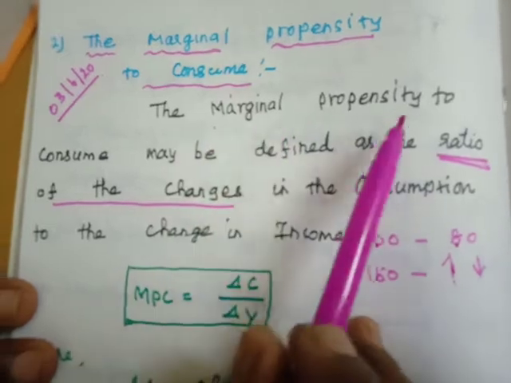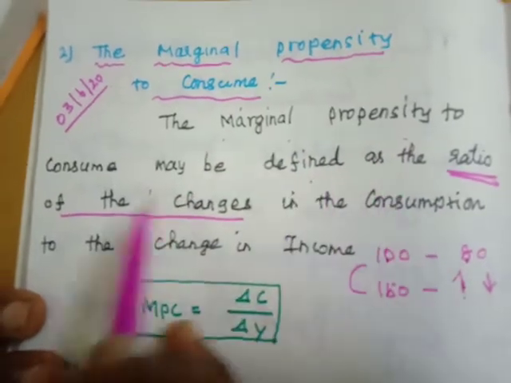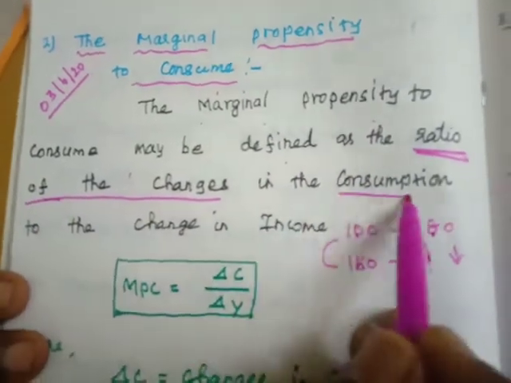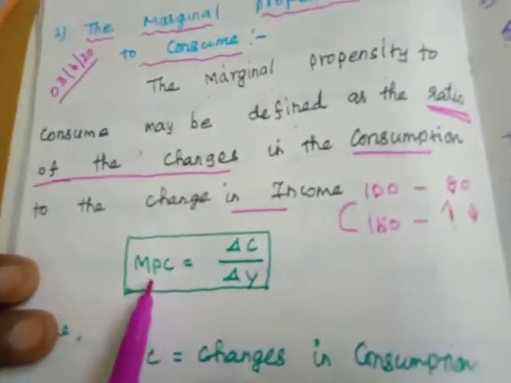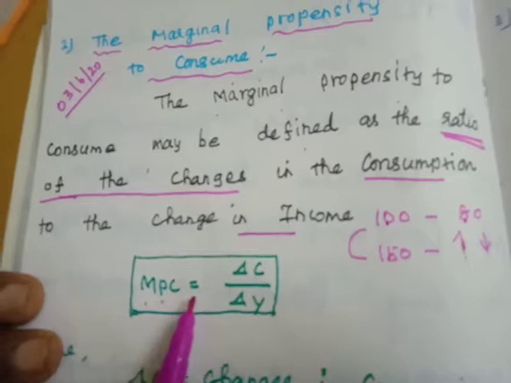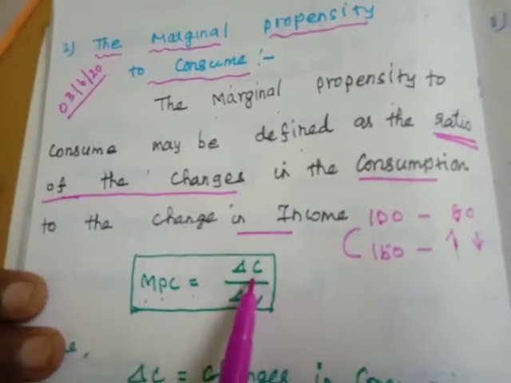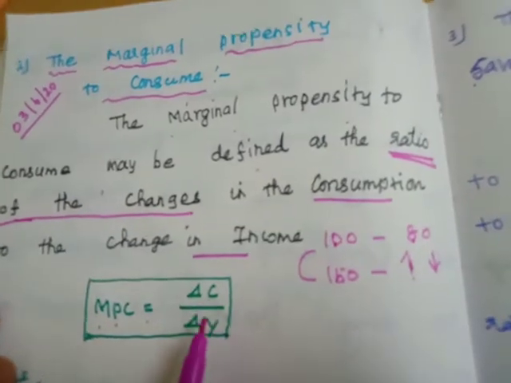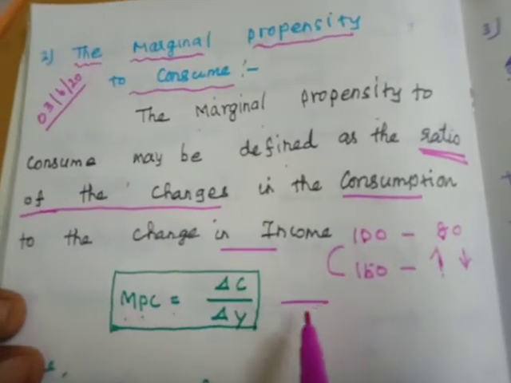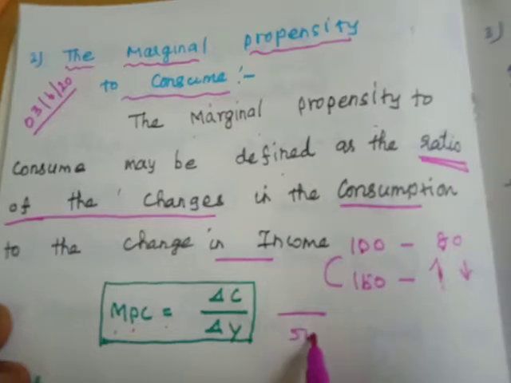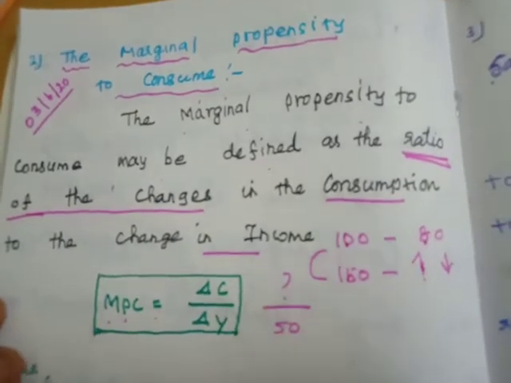The marginal propensity to consume may be defined as the ratio of changes in the consumption to the change in income. With the formula, marginal propensity to consume is equal to changes in consumption divided by changes in income. For example, changes in income 50 rupees and changes in consumption how much?